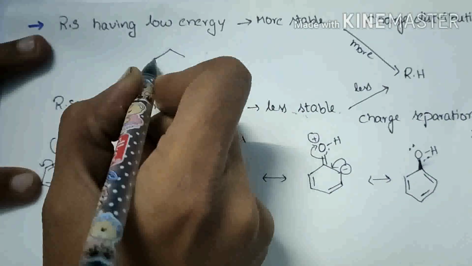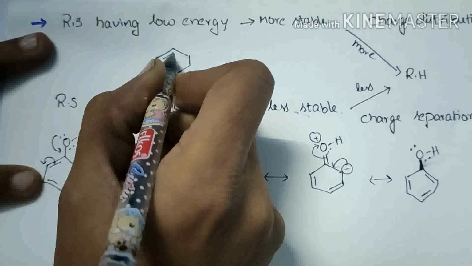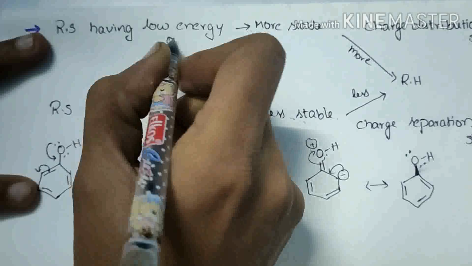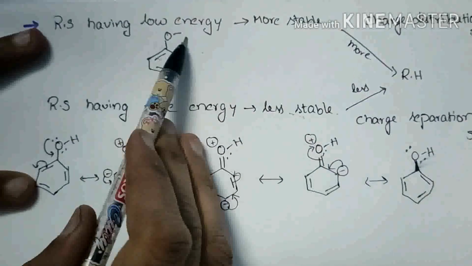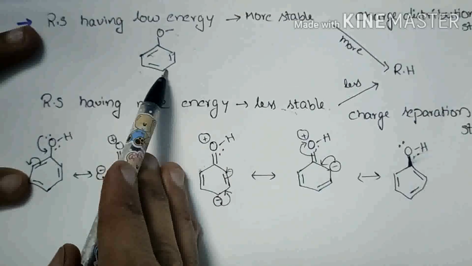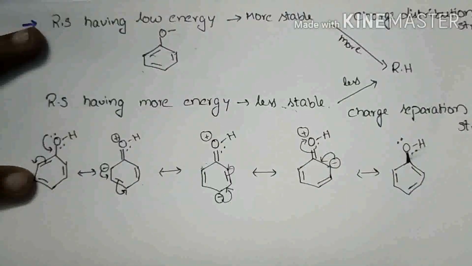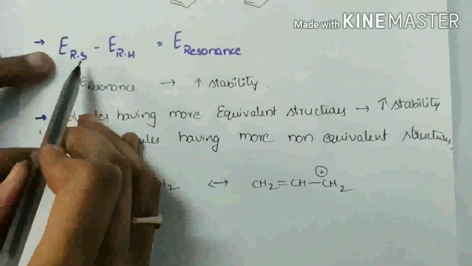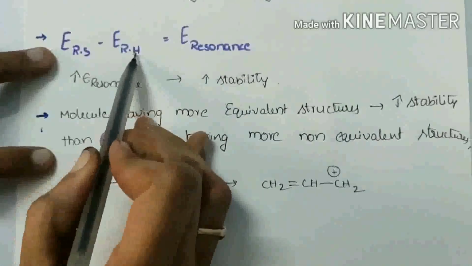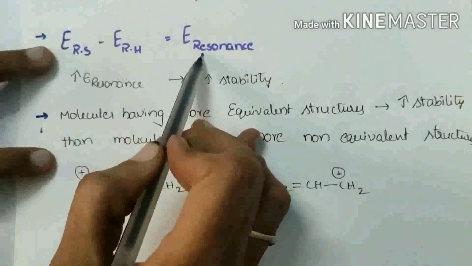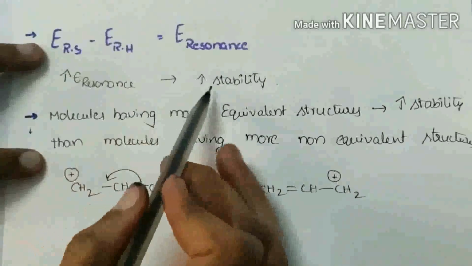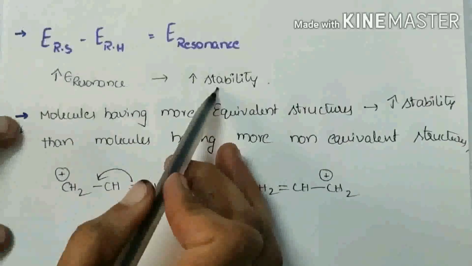I already discussed that in the phenoxide anion, charge is distributed among all the structures. So it is more stable when compared to phenol. The energy difference between the resonance structure energy and the energy of the resonance hybrid is the resonance energy. If resonance energy is more, that compound has more stability.